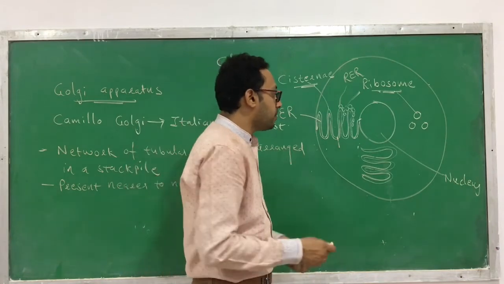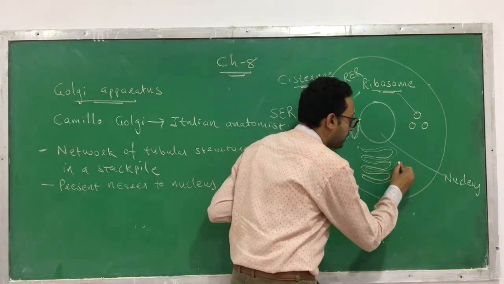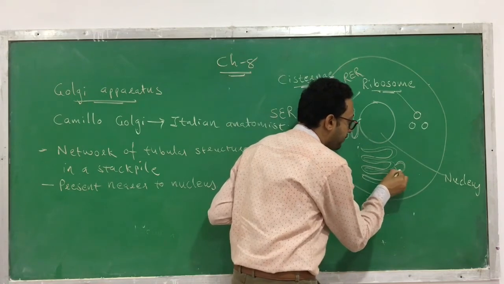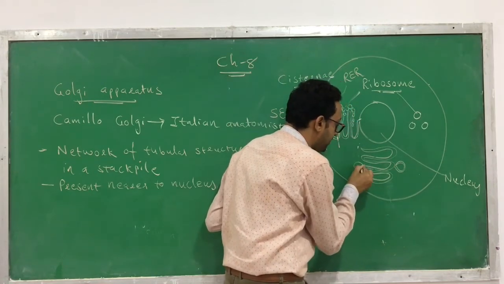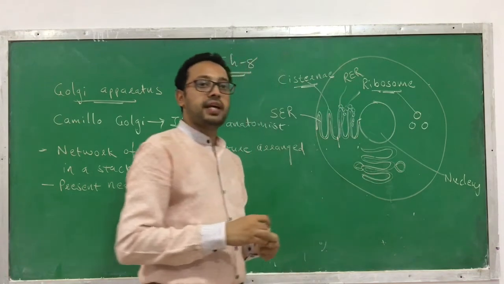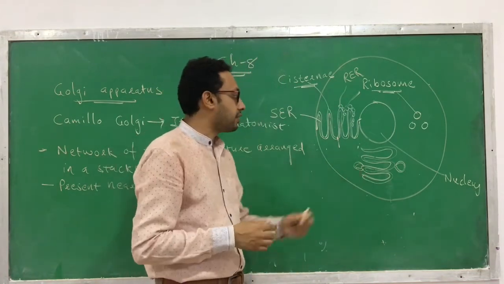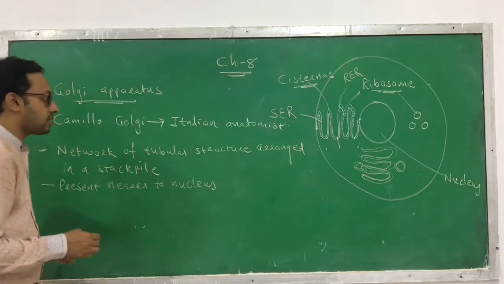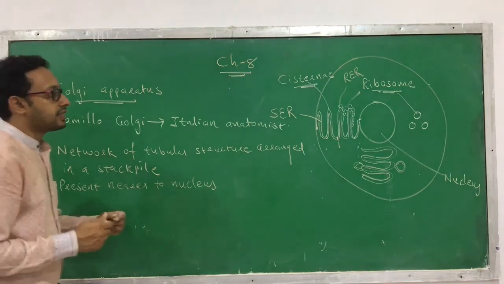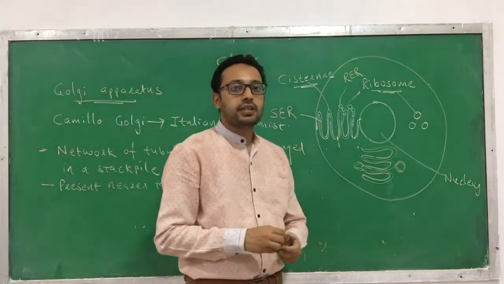Now here if you see, at the end of this one, it has some kind of vesicles. Such kind of spherical vesicles are present in it. Now what happens? This stack pile arrangement, how is it going to function?